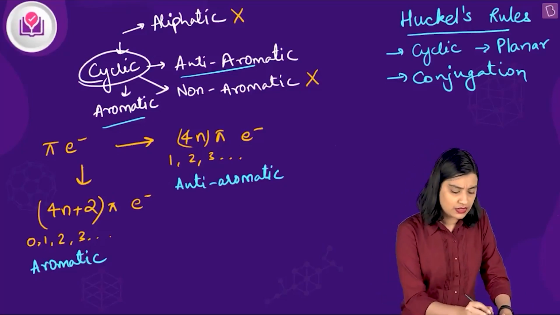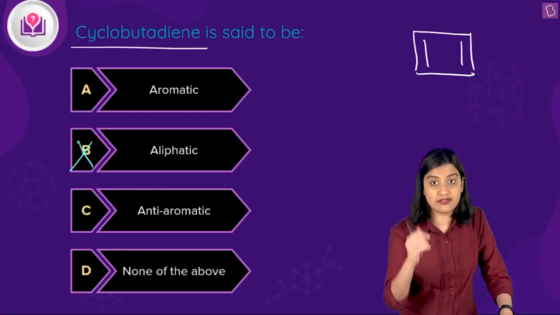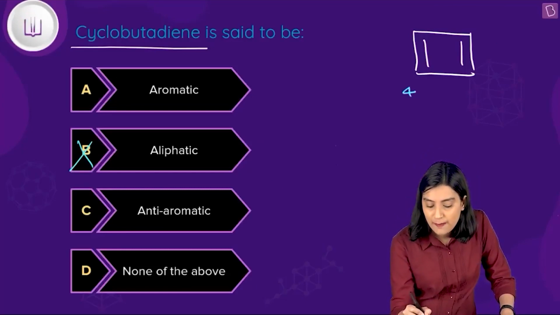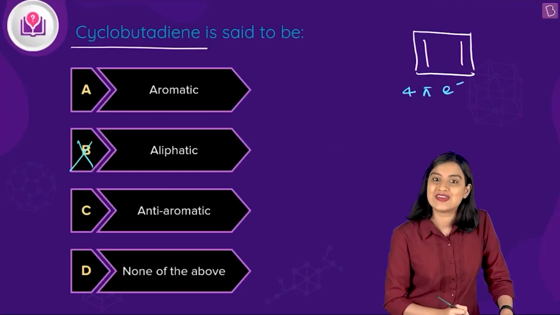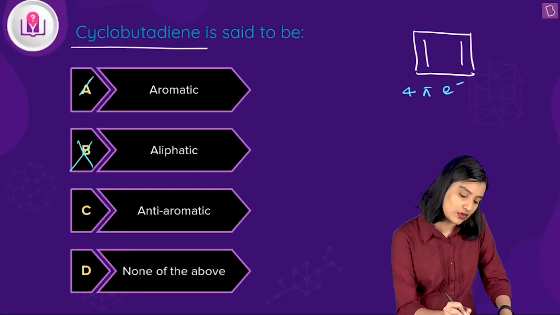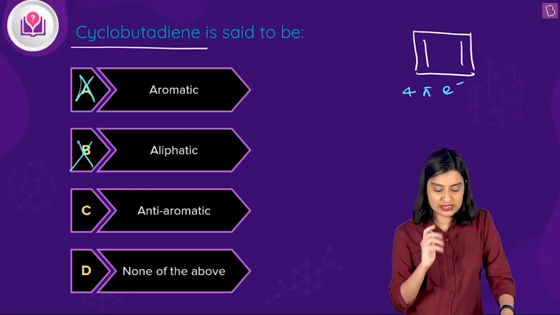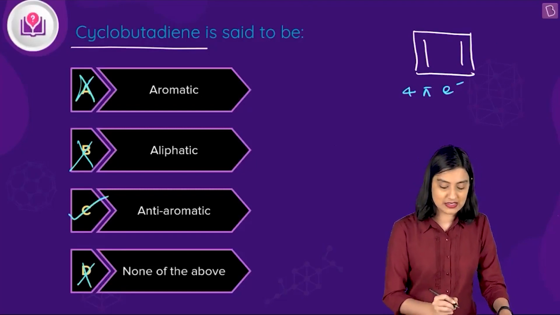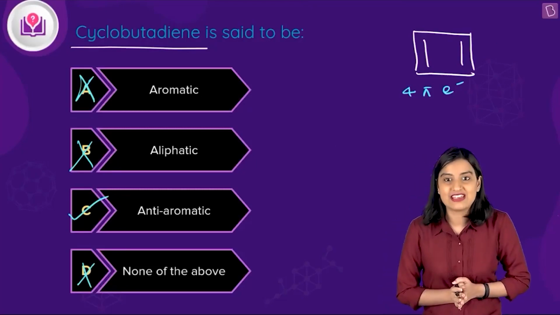Now let's check in cyclobutadiene. We have cyclic, planar, we have conjugation, and we have 4 pi electrons, right? Which means this is going to be anti-aromatic in nature. So again, option A, aromatic, has also been discarded. Option D, none of the above, is not applicable, because the right answer here is going to be option C, anti-aromatic.